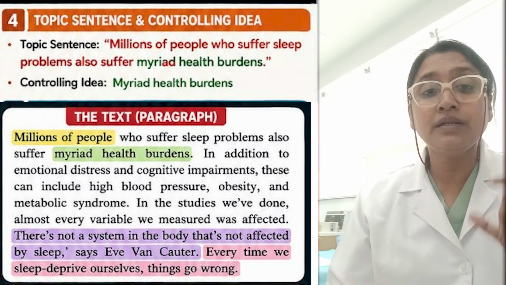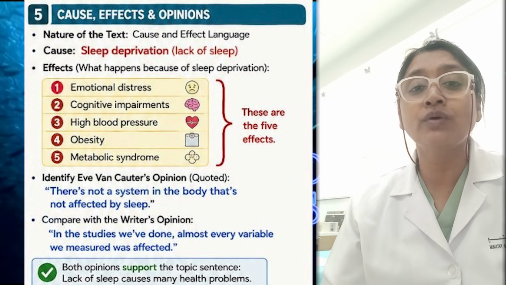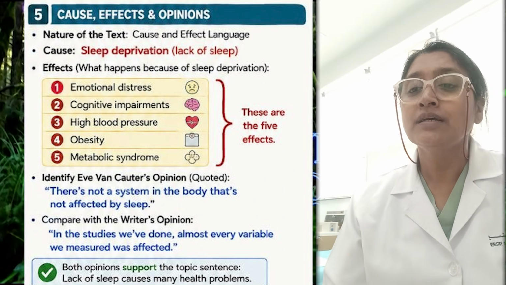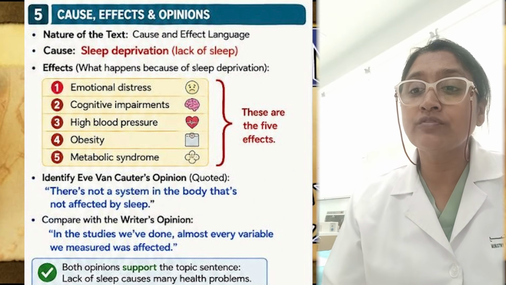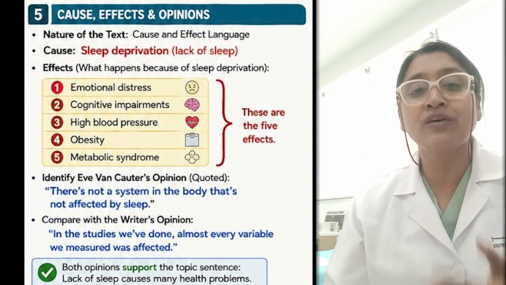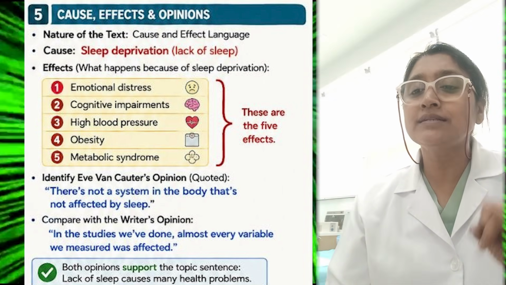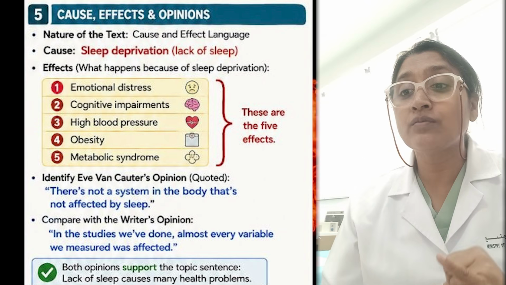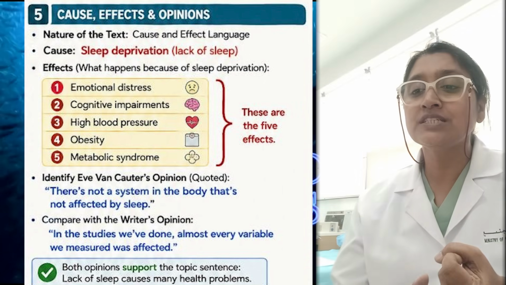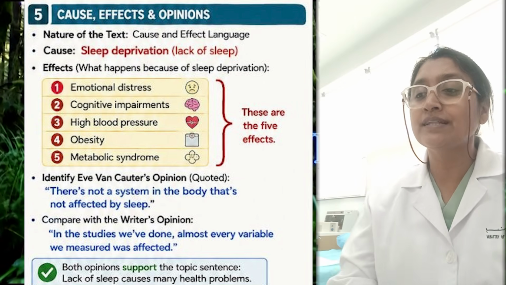Then number 5, cause and effect. What is a cause? We have to find out what is a cause, and we have to find out 5 effects in the text. So the nature of the text is cause and effect language, and the cause is sleep deprivation or lack of sleep. Then I am reading out from my notes what I have written, and effects. Effects are what happens because of sleep deprivation. So first one is emotional distress, cognitive impairments, high blood pressure, obesity and metabolic syndrome. These are the 5 effects.